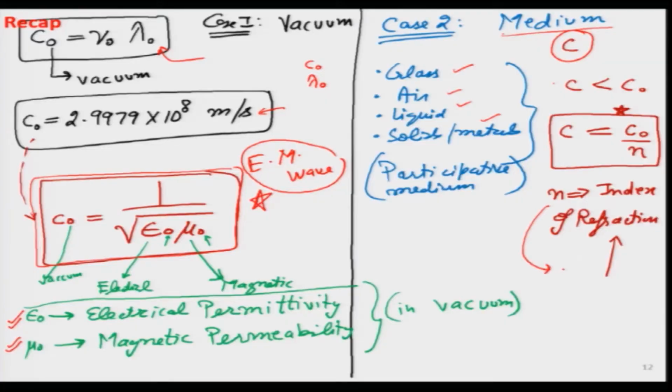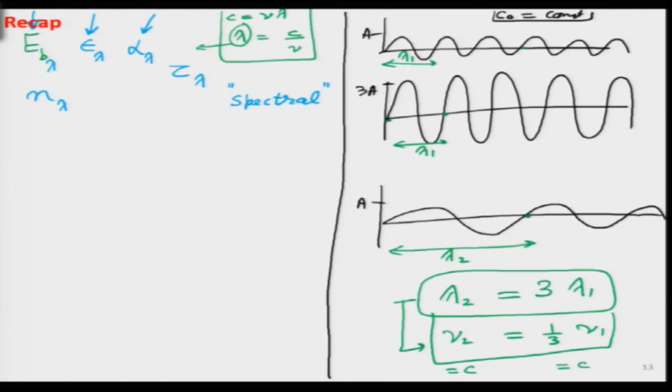If the refractive index n of water, writing from memory, is about 1.4, the speed of light is no longer that big number; it is 2.99 times 10 to the power 8 divided by 1.4, approximately. This is just to give a rough estimate. Instead of 3 lakh kilometers per second, it can reduce to 2 lakh kilometers per second in certain cases, if the n value is 1.5. That gives us a very useful case study.